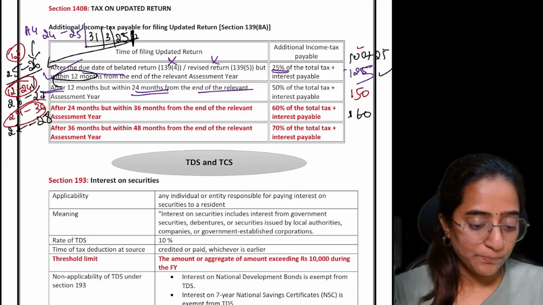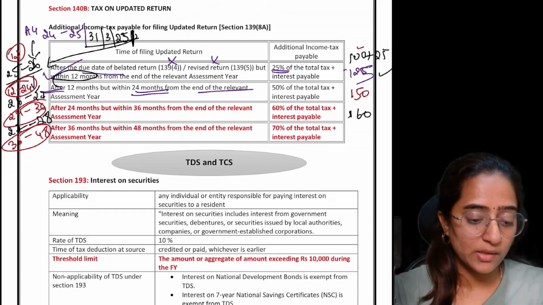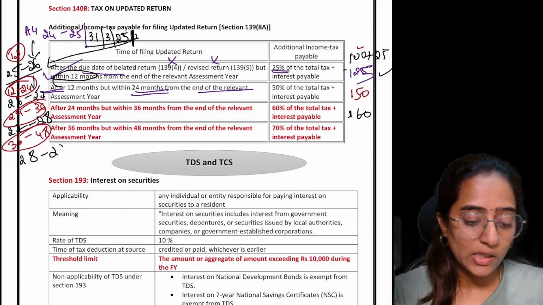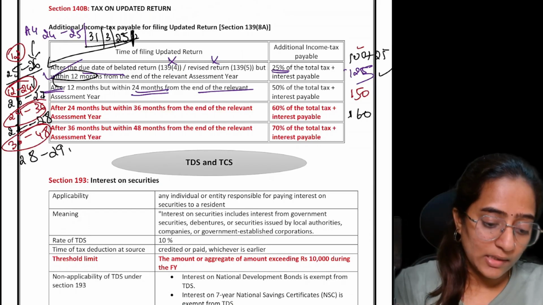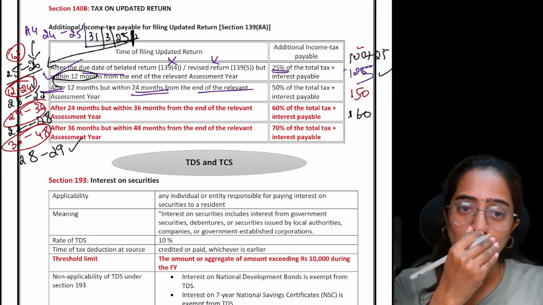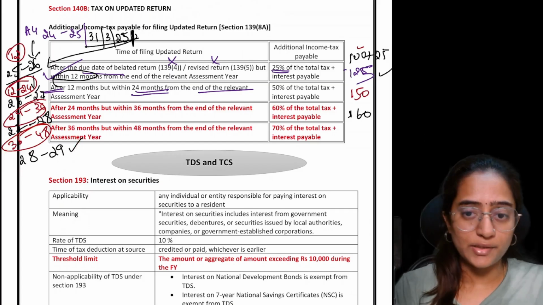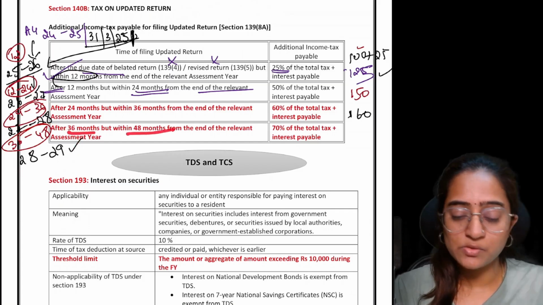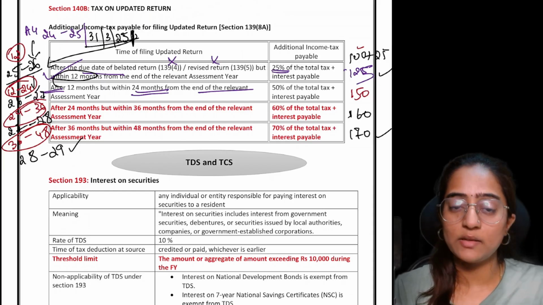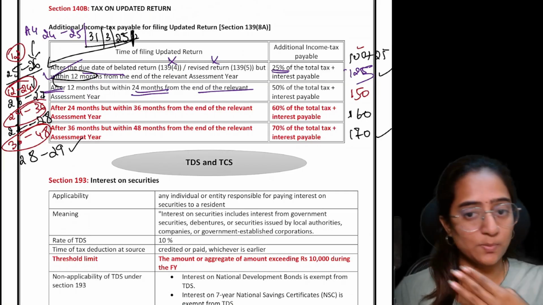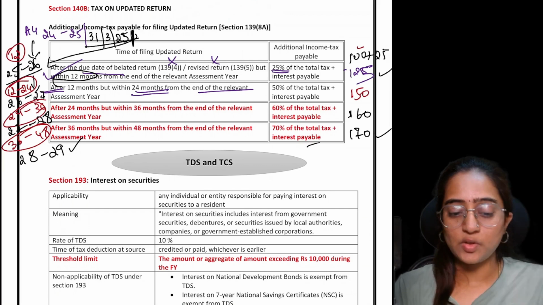What if you're thinking of filing after 36 months, but within 48 months? This is like a late realization which will happen in life. Later on, you realize, okay, I have not filed the return for AY 24-25. Now, like a good person, I need to file the return. So, 36 months within 48 months, how much is it going to be? 170. 100 income tax basic, which I have considered, plus 70, plus interest, whatever you're supposed to pay.